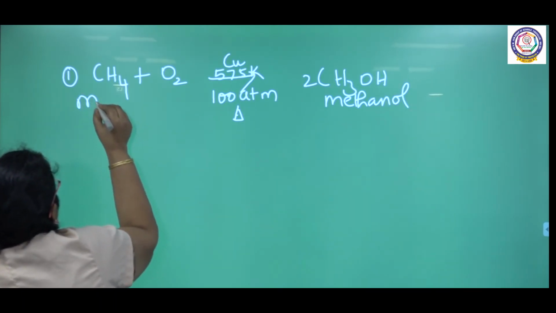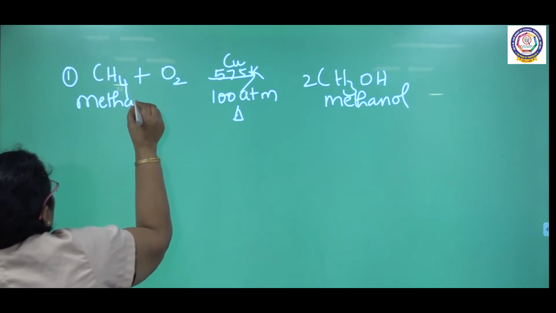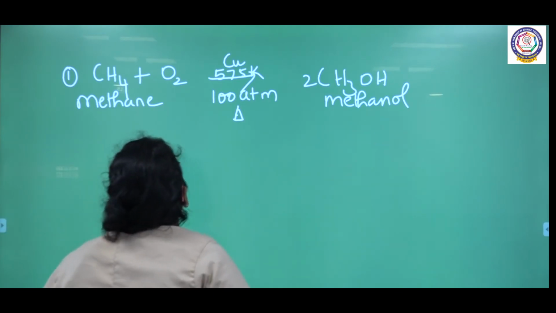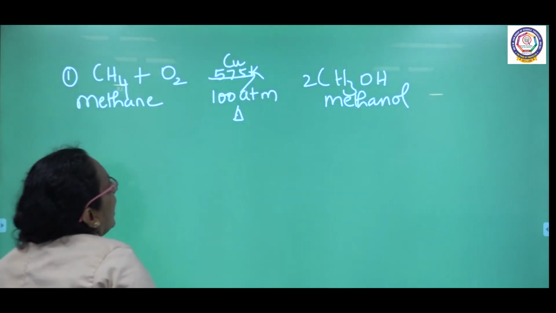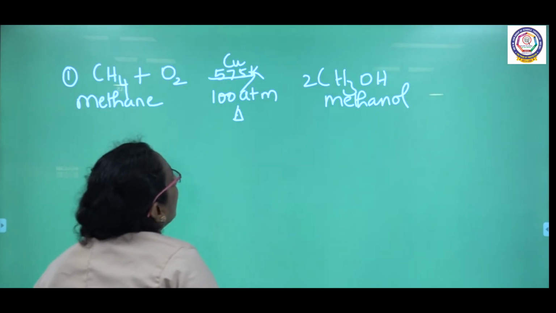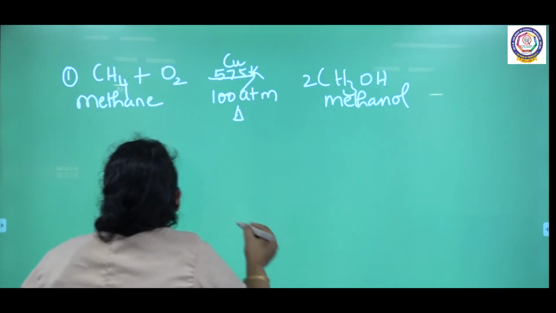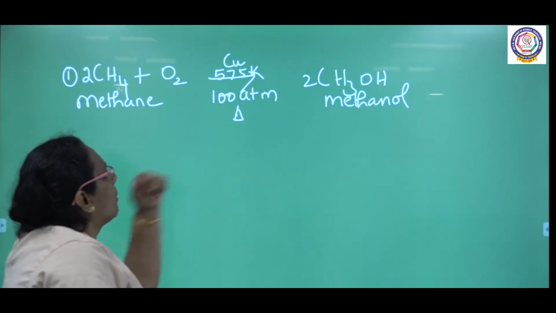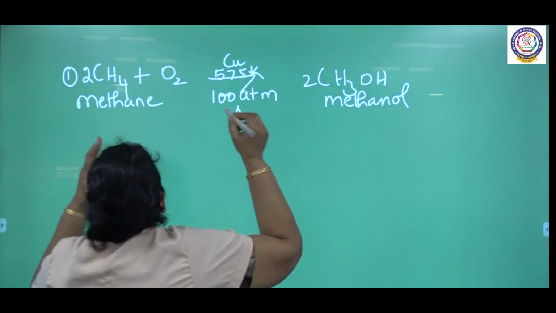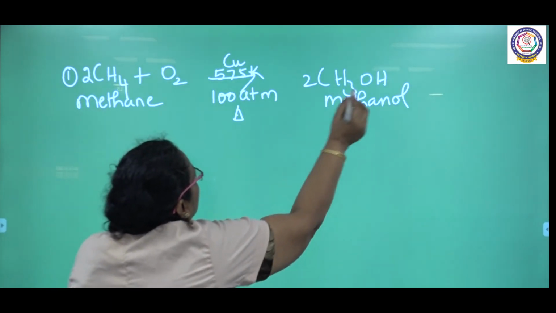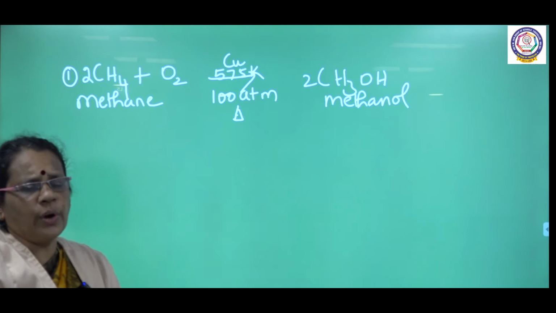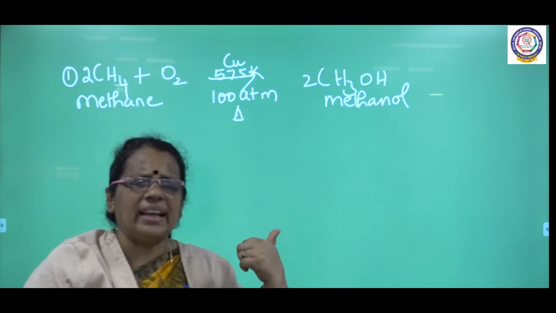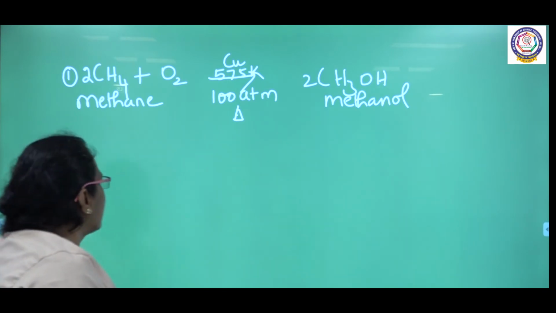So, what is my reactant? Methane. From methane I am getting methanol. There are 2 carbons here and only 1 carbon on the other side, and when you talk about hydrogen, 4 twos are 8 hydrogen. If I multiply by 2, what can I get? 2 carbons getting satisfied, 4 twos are 8 hydrogen getting satisfied, and 2 oxygen getting satisfied. So, in this reaction I am getting methanol as a product. So, methane is converted into methanol. This is the first reaction.